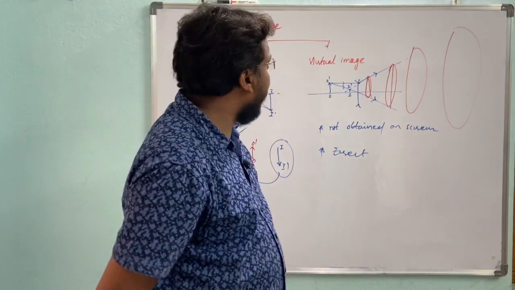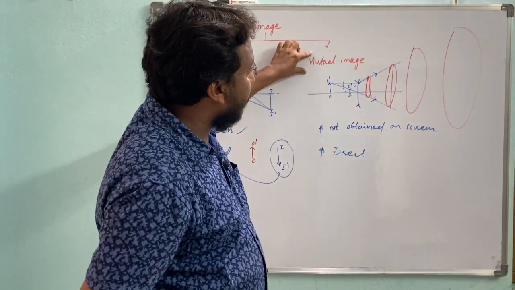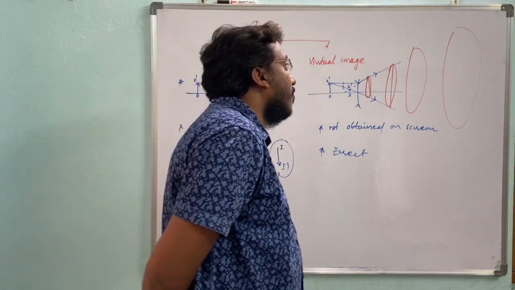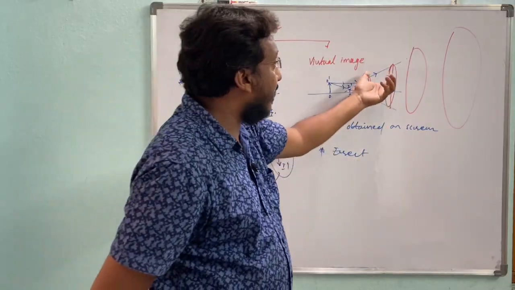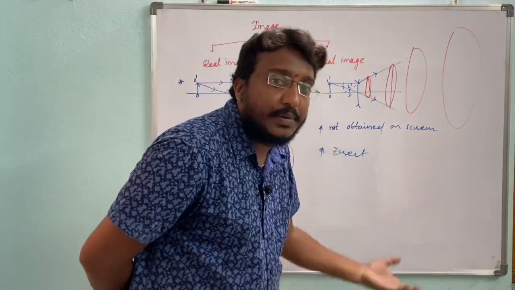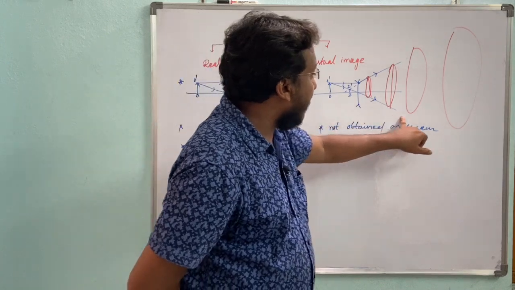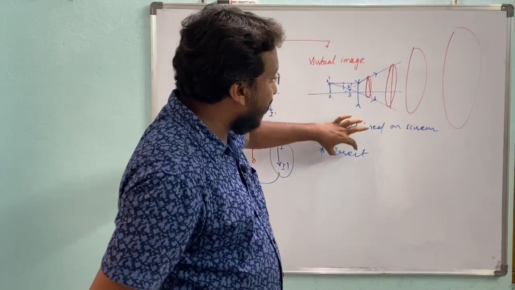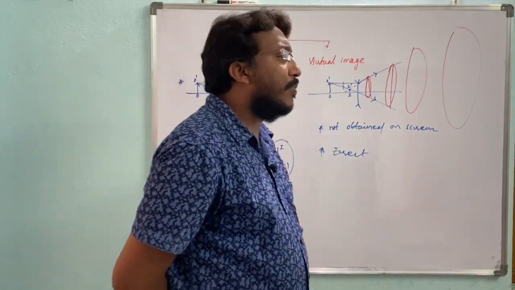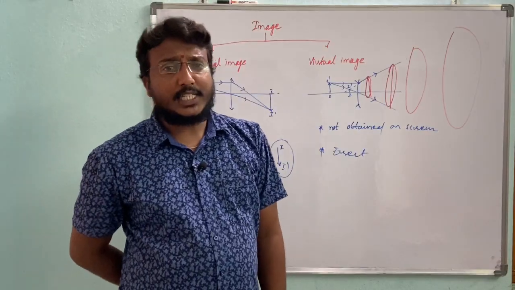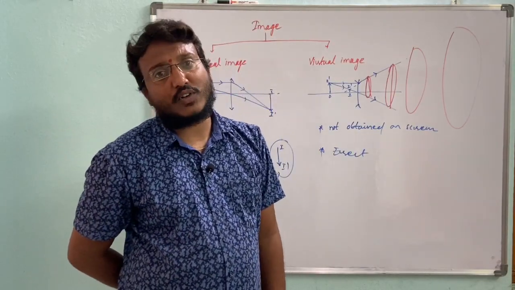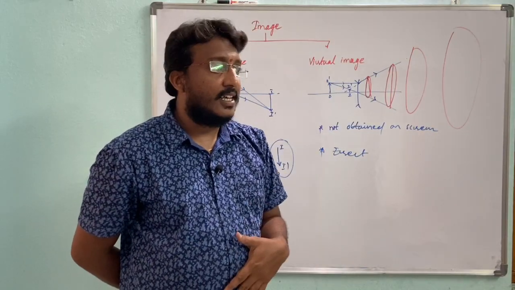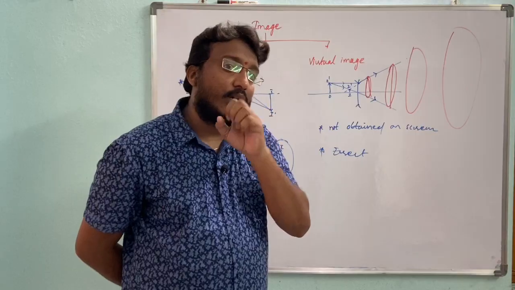Right. And now virtual image. Virtual images are formed by reflected or refracted rays that do not really meet, but only appear to meet, and these images are not obtained on the screen. Virtual images are erect images. The best example is the image formed by a plane mirror. Daily we use a plane mirror to see our face. That is called a virtual image.